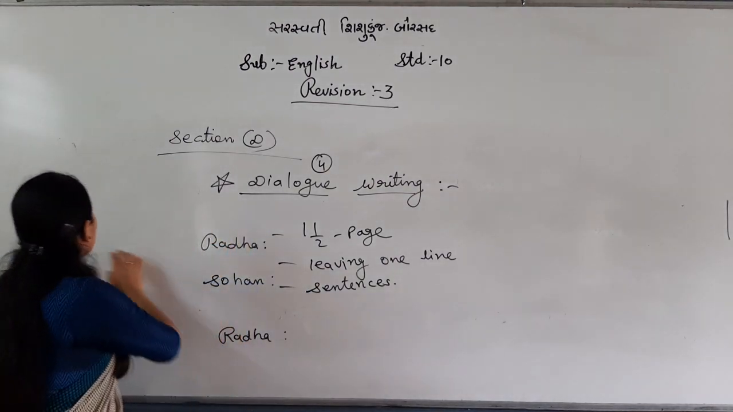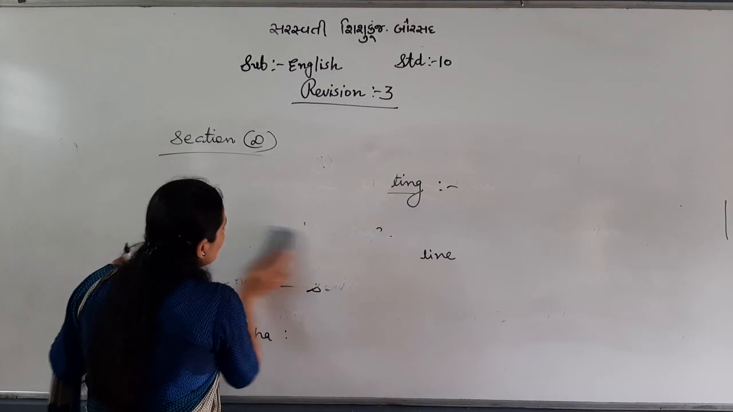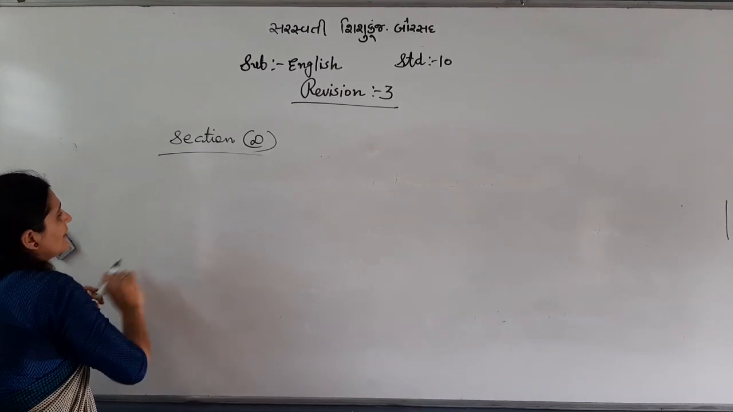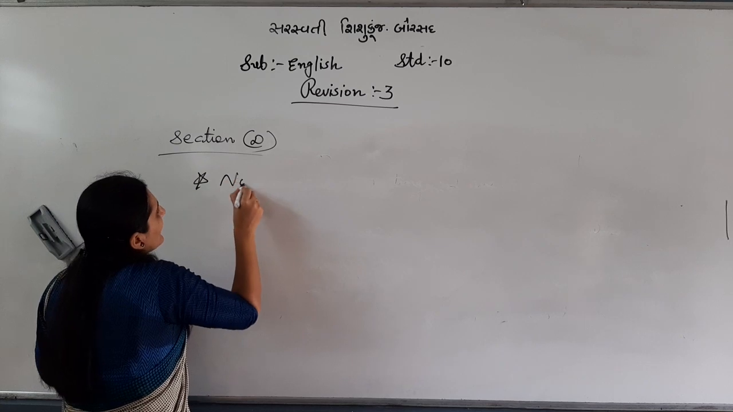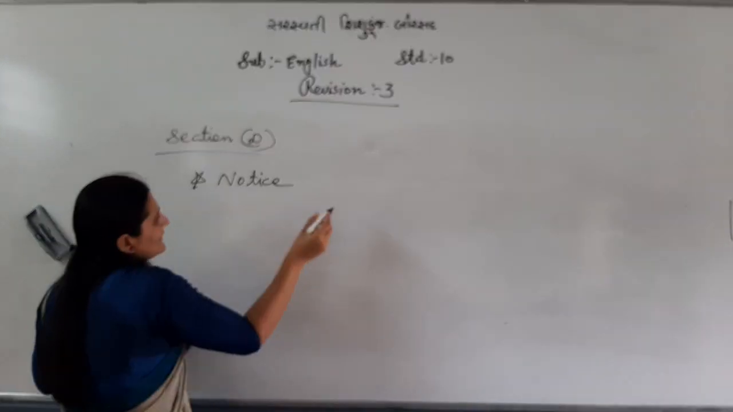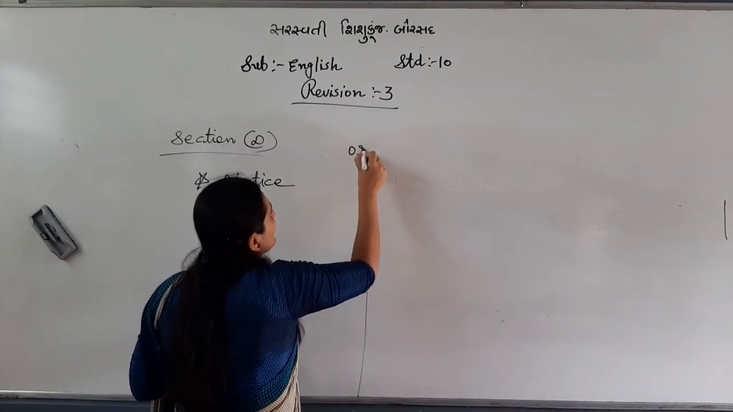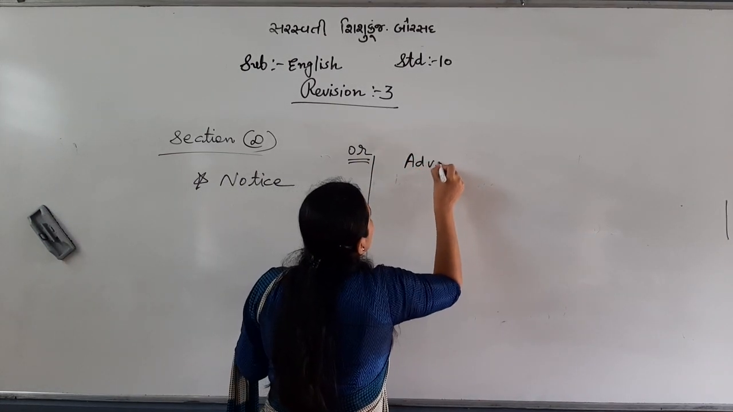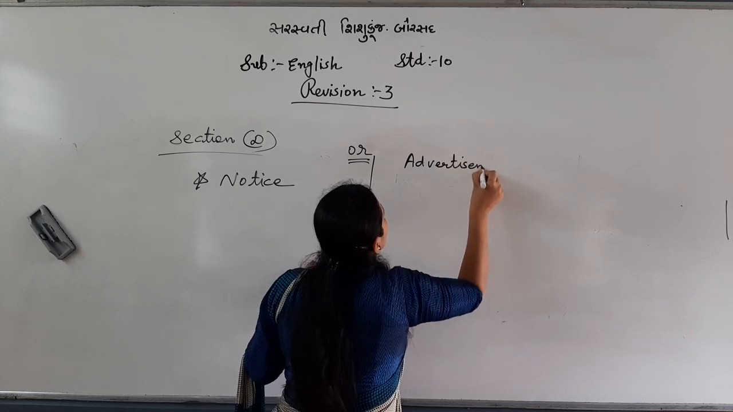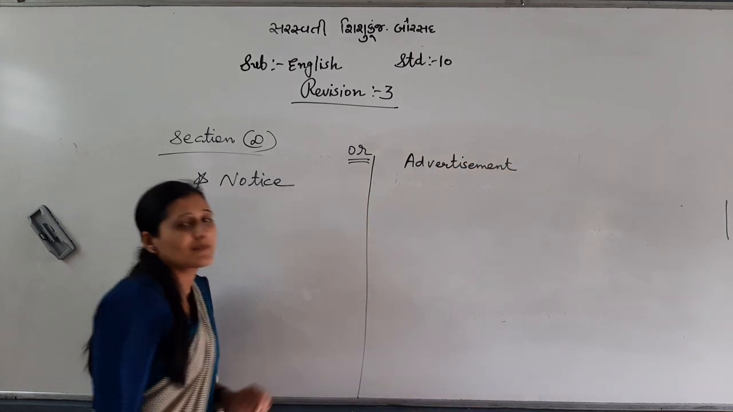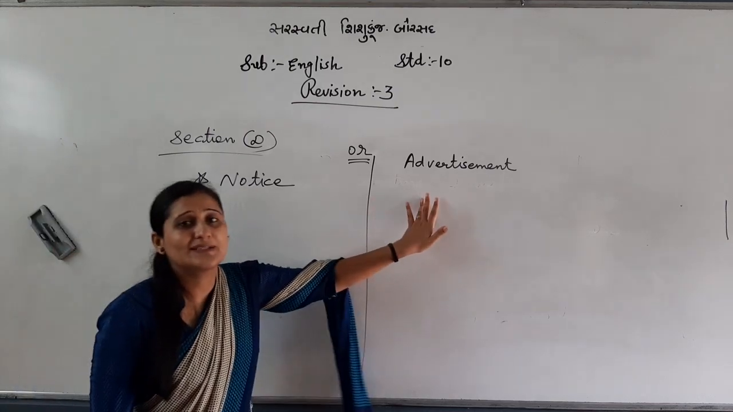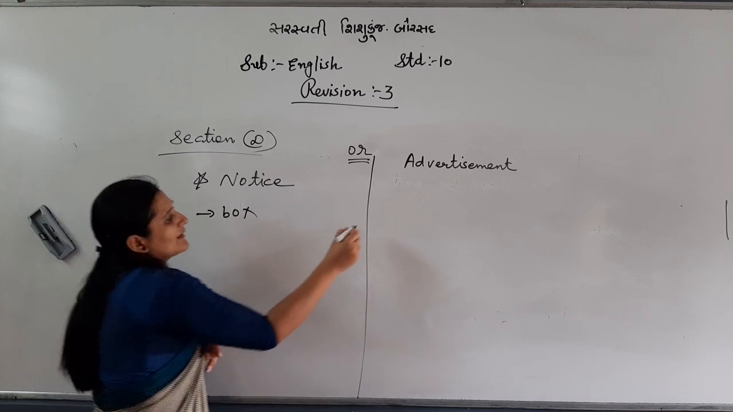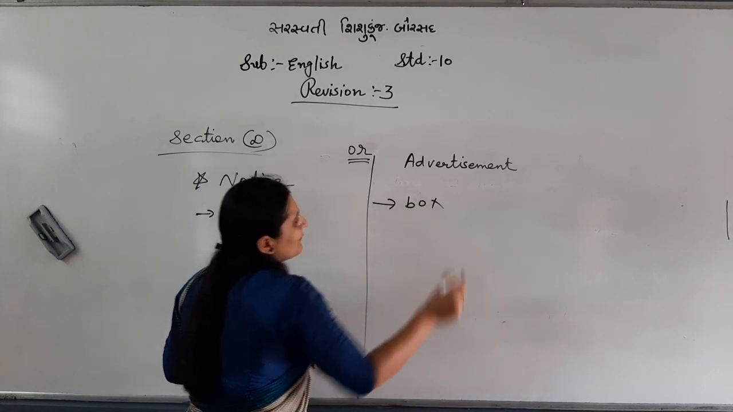Okay. Now, after dialogue writing, we have in section D notice and advertisement. Notice or advertisement, an option. Both I will say, notice and advertisement. Now I will say what is common. Here you need to make a box compulsory. Here also you need to make a box compulsory.